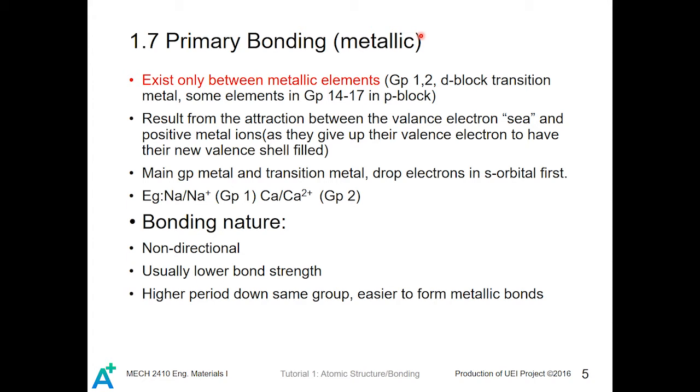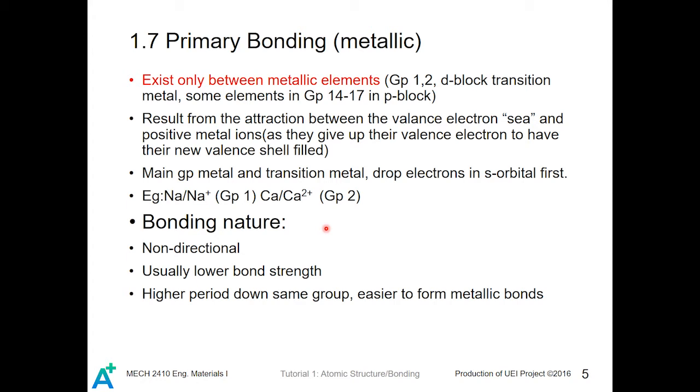And for main group metals and transition metals, they will drop electrons in the s-orbitals, the outermost s-orbitals, first. For example, Na is in group 1, and that means they have 1 electron in their valence shell, and therefore Na will form Na+, which is an ion. And calcium is in group 2, and they will form Ca2+ by giving up the 2 electrons